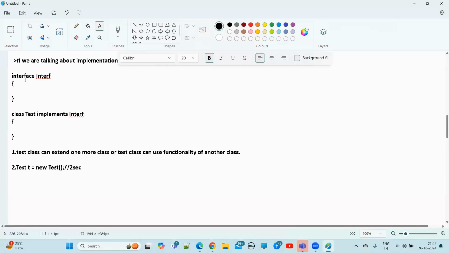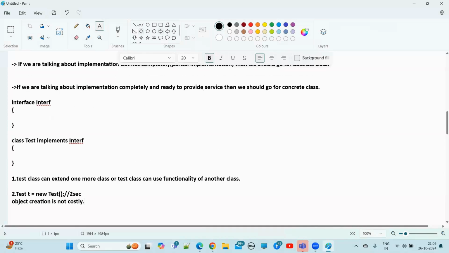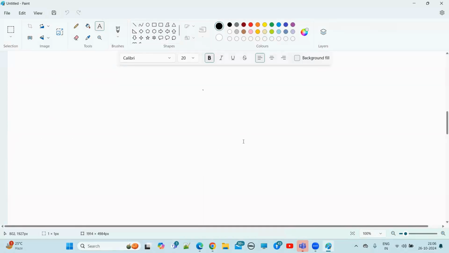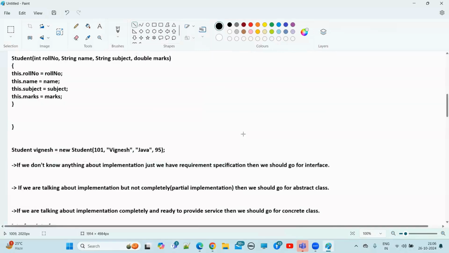Definitely object creation is not costly here. Object creation is not costly. Okay, hope you people are clear.